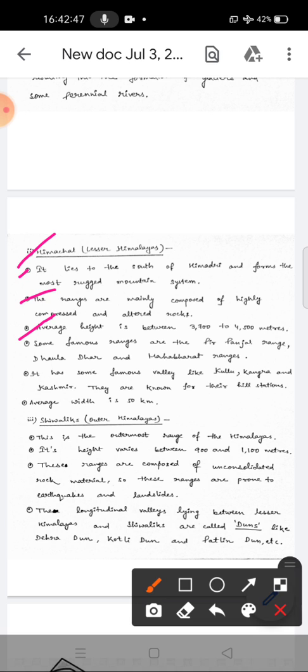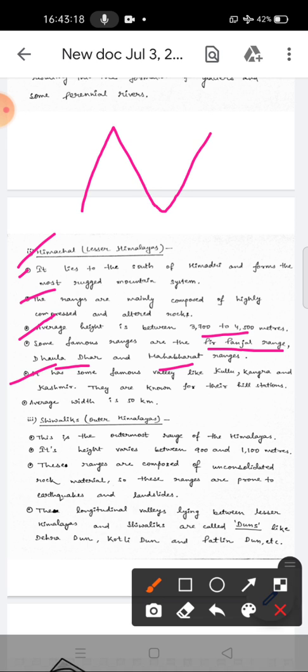The average height of this range is 3,700 to 4,500 meters. That means the peaks of this range are lower than the Himadri. Some famous ranges found here are the Pir Panjal range, Dhauladhar and Mahabharat ranges. It has some famous valleys also. What do you mean by valley? A valley is the place between two mountains. Suppose here is a mountain and here is also a mountain. The region lying in between the two mountains is known as a valley.